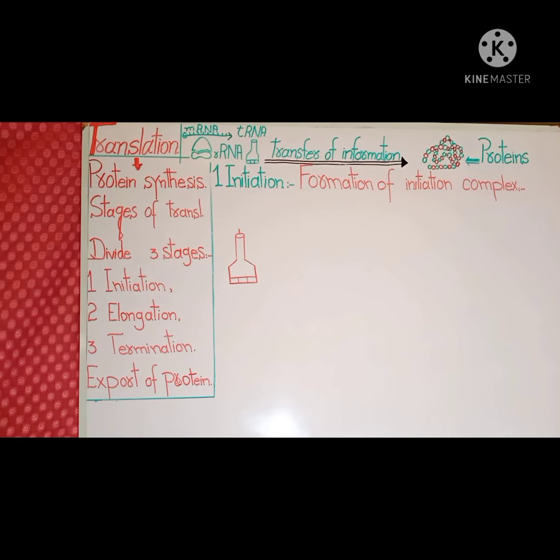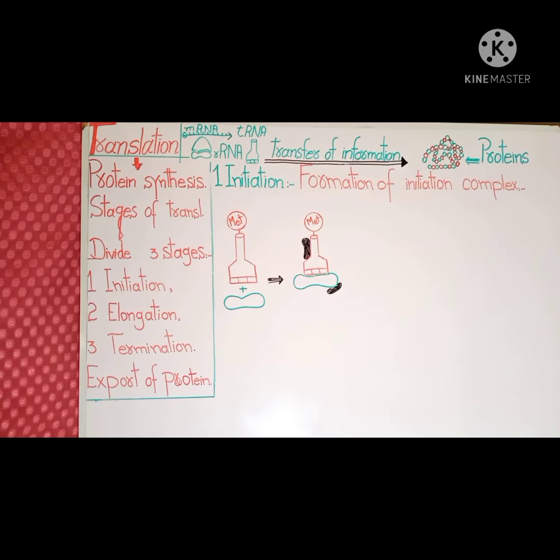Firstly, a transfer RNA molecule carrying a chemically modified methionine, also called N-formyl methionine, binds to the small ribosomal subunit in this manner. Proteins called initiation factors IF1 and IF2 also bind to the transfer RNA molecule and the small ribosomal subunit, as you can see in the diagram.